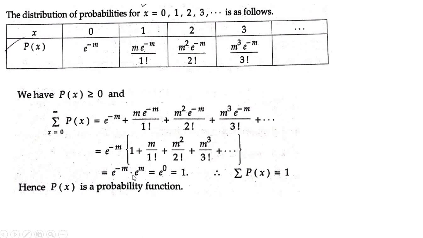Now if the base is the same, we can add the powers: e to the power m minus m plus m is m minus m, which is 0. Anything to the power 0 is always equal to 1. Therefore, both the conditions are satisfied. That is, p of x is greater than or equal to 0. Also, the sum of p of x is equal to 1. Therefore, p of x is a probability function.